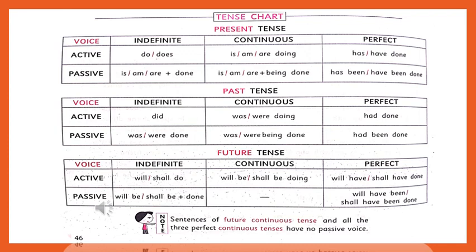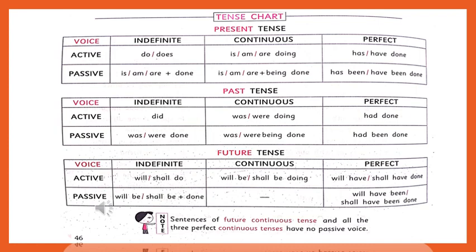And the third one is perfect tense, has or have plus third form in the active voice. And when it comes to the passive voice, it will be has been or have been done. For example, I have done the work. When we change it into passive voice, because work is singular here, the work has been done by me.